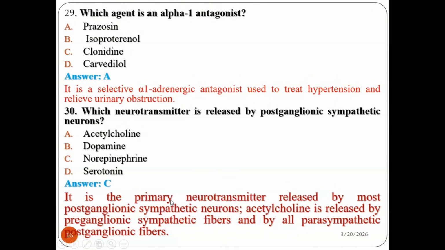So it is the primary neurotransmitter released by most postganglionic sympathetic neurons. Acetylcholine is released by preganglionic sympathetic fibers and all parasympathetic fibers. Therefore, since the question is about the postganglionic sympathetic neuron, the answer is norepinephrine.